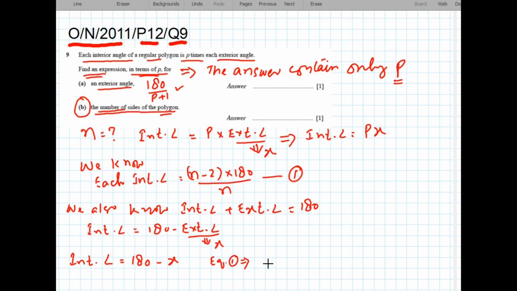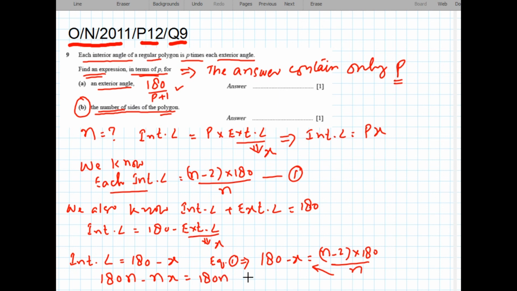Putting in the interior angle as 180 minus exterior angle, 180 minus exterior angle is equal to n minus 2 multiplied by 180 divided by n. When we cross multiply it, we get 180n minus n into exterior angle is equal to 180n minus 360.